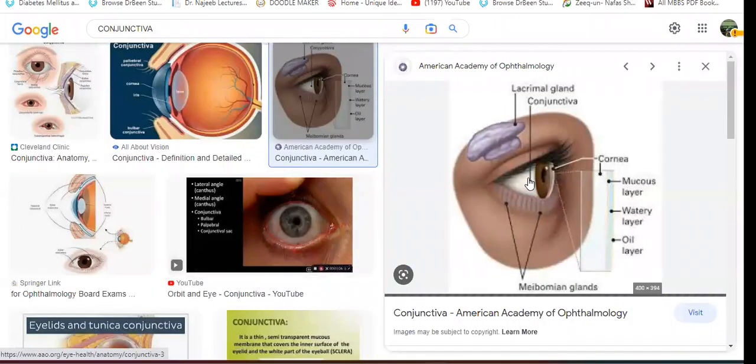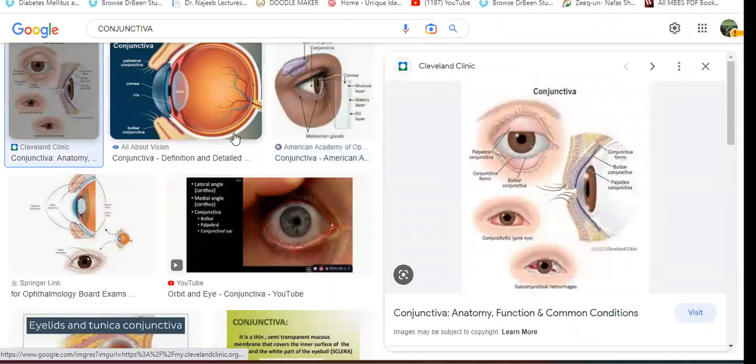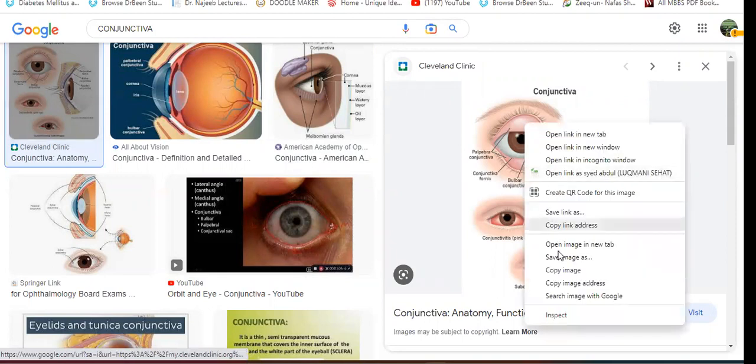So we can see that this is the conjunctiva. This is the cornea. The first layer in the cornea is the mucus layer, the second is the water layer, and the third is the oil layer. You can see that is conjunctiva, this is also conjunctiva, the conjunctival fornix, and this is the bulbar conjunctiva. Above this is the palpebral conjunctiva.